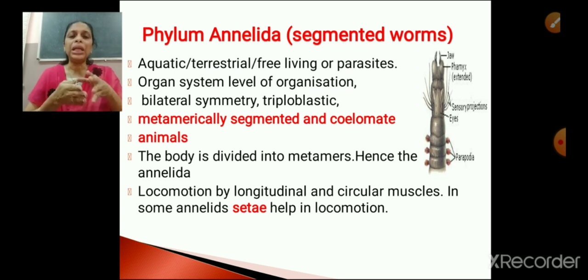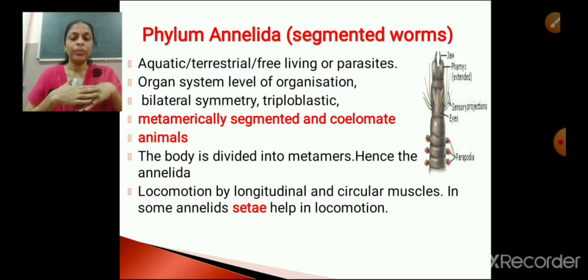Okay, so mainly the movement is by longitudinal and circular muscles. Some annelids possess setae, right? Seta is singular, setae is plural. Some annelids possess setae and they help in locomotion. Okay, and as I have already told you, some annelids are aquatic, means they